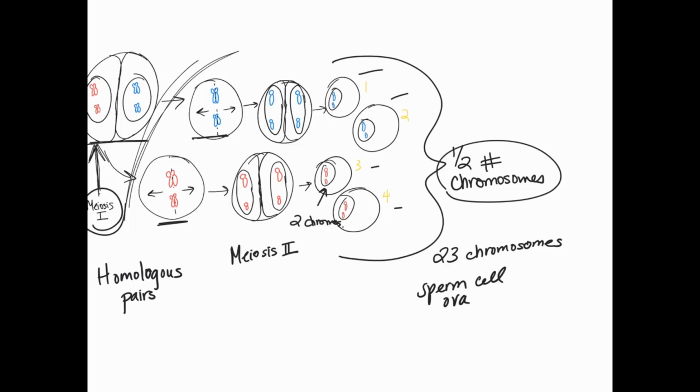You should just know these basics about mitosis and meiosis. Mitosis is our somatic cells: 1 division, 2 identical cells. Meiosis is our gametes, sperm cells and ova. They go through 2 divisions. At the end, we end up with 4 cells, and they are all different cells. That's another important piece, that they are all different cells.